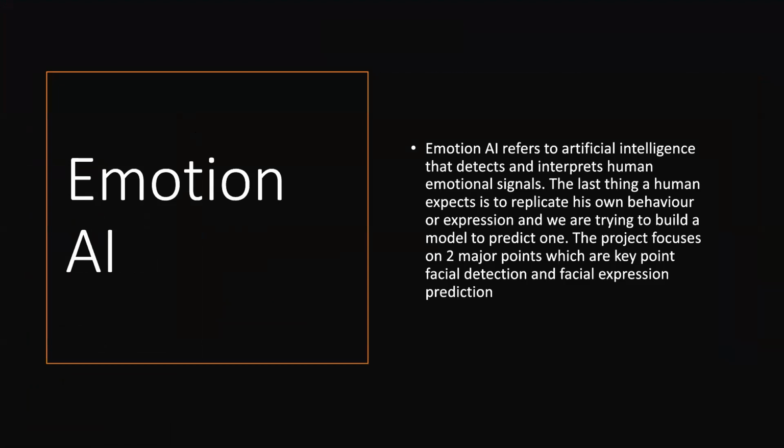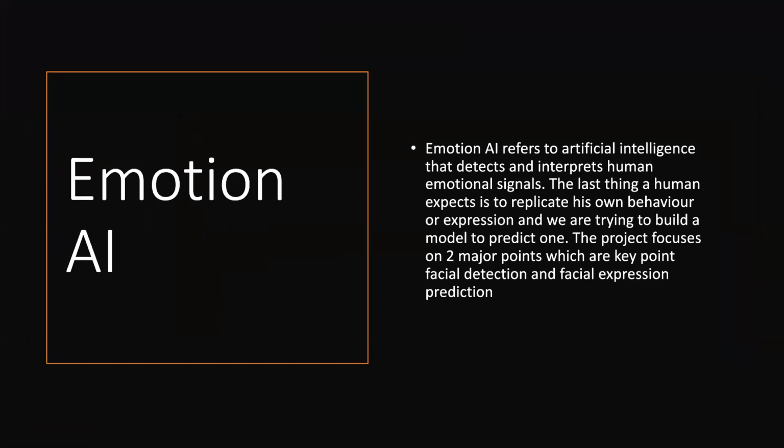Emotion AI. So what is Emotion AI? Emotion AI refers to artificial intelligence that detects and interprets human emotion signals such as happiness, sadness, disgust, surprise, etc. The last thing a human expects is to replicate his own behavior or expression, and we are trying to build a model to predict one.